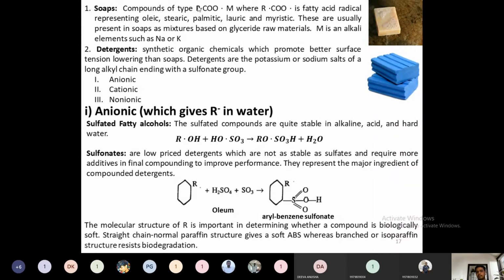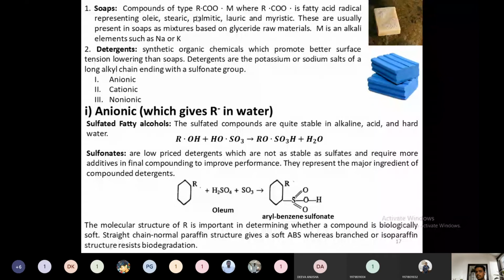Sodium salts of fatty acids are called soap, which is the hard soap we use for our domestic purpose. For shaving creams and some liquid hand sanitizers, the soaps used are RCOOK, which are potassium salts of fatty acids. When K is present in place of M, that is called a soft soap. That is used in shaving creams and some hand sanitizers. When RCOO has Na, that is called a hard soap, which is used for our washing purpose, for human use.